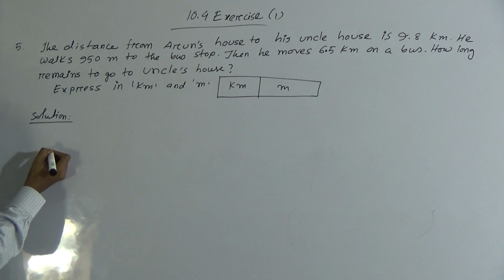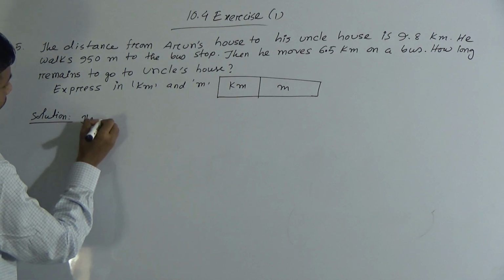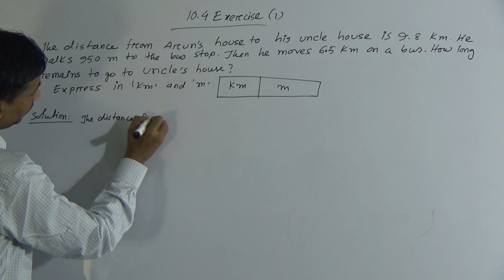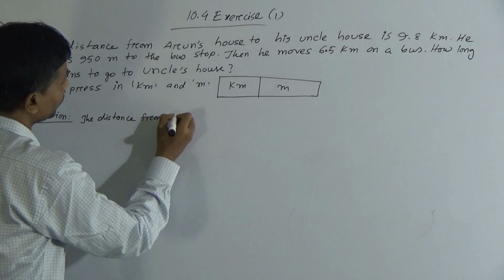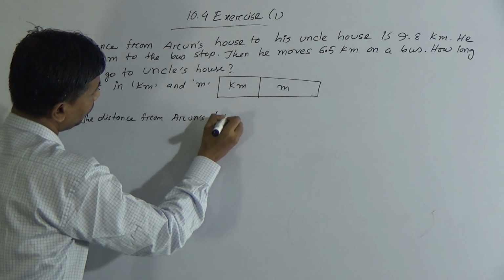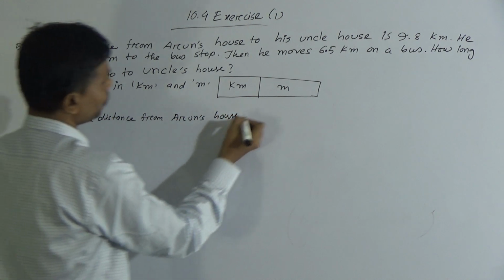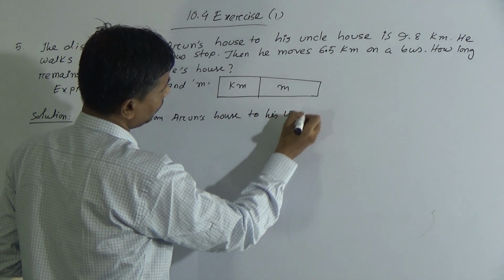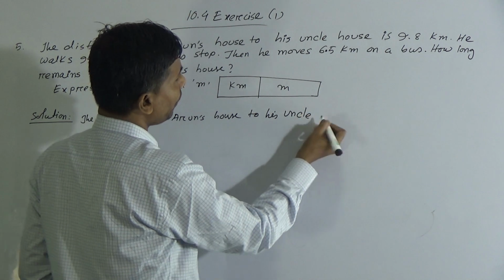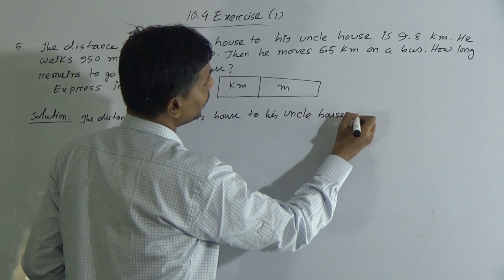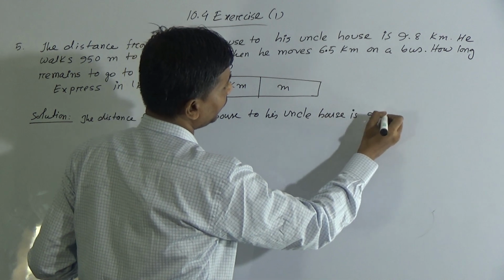Let's write the distance from Arun's house to uncle's house is 9.8 km.